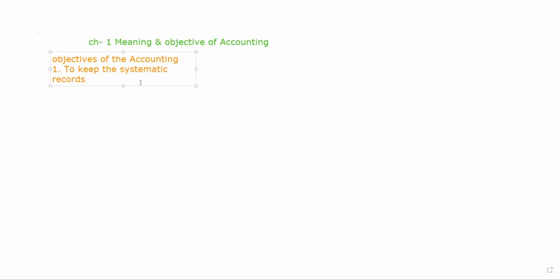it is entered in the books of original entry, then it is posted to the ledger, then it is summarized in the trial balance, and after that, at the end, it is analyzed in the financial statements. A very clear process is there, in which one step is taken after another step.